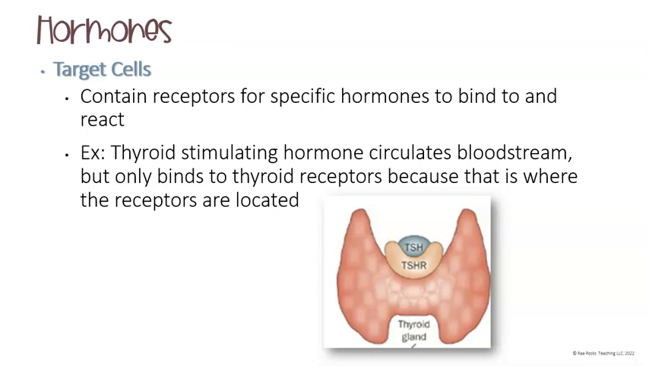So for example, the thyroid stimulating hormone will circulate our entire bloodstream, but it will only bind to the thyroid receptors on the thyroid gland because that is where those receptors are located. So the thyroid stimulating hormone is not going to bind to our pancreas or any other gland. It is only going to bind specifically with that target cell.